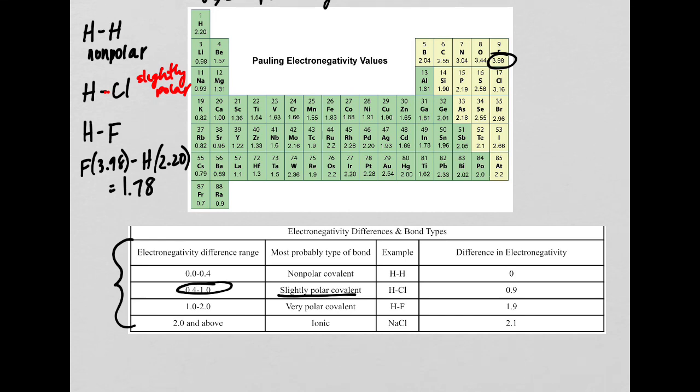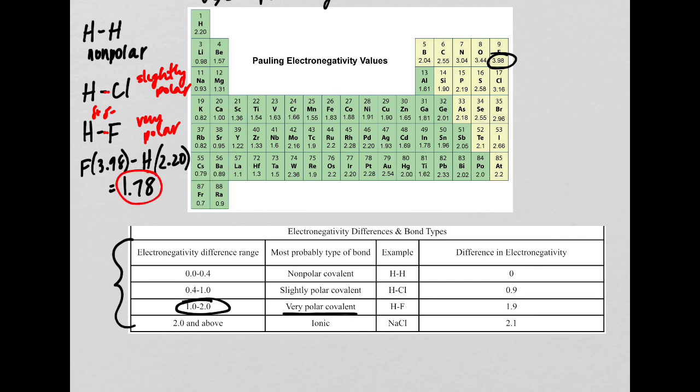And again, if we look down here at our table, we are at 1.78. That's right here, so that's a very polar covalent bond. This is a very polar bond. That fluorine, because it's the most electronegative, pulls the strongest on electrons. So it's pulling those electrons from hydrogen really super duper close to it. So this bond is partially negative on that side and partially positive on this side. And the reason for that is this high difference in electronegativity.